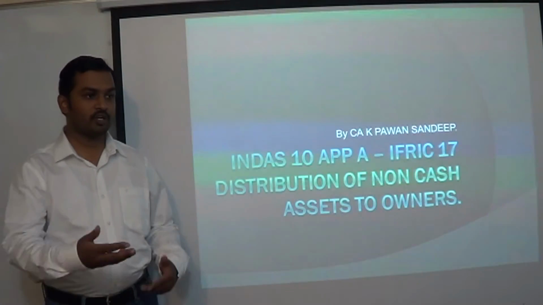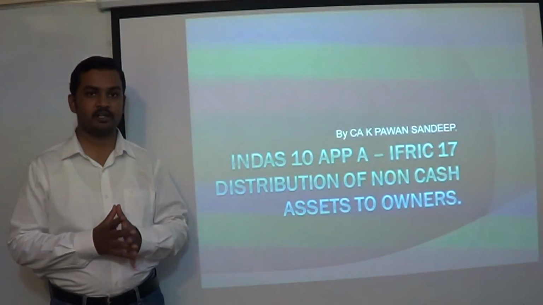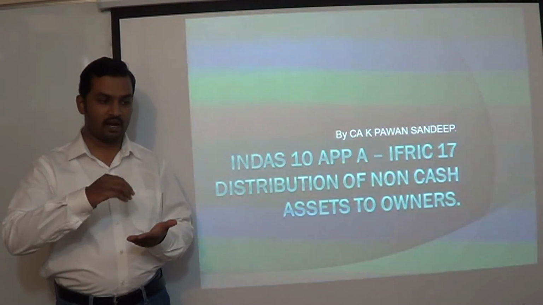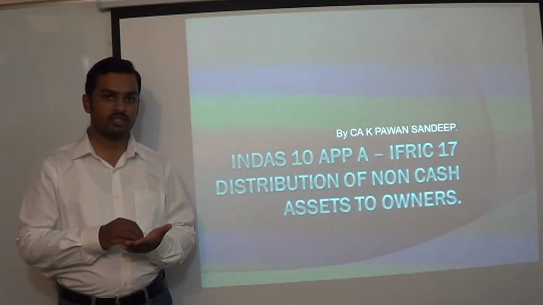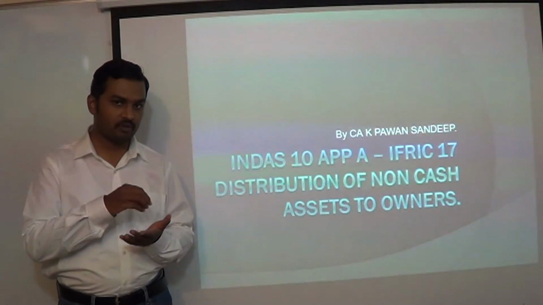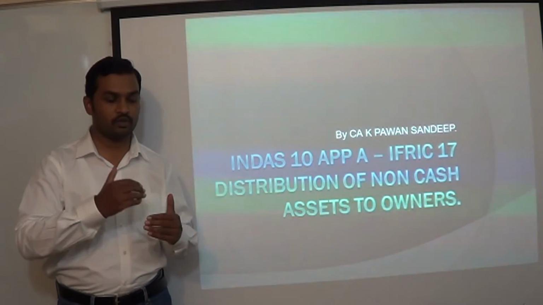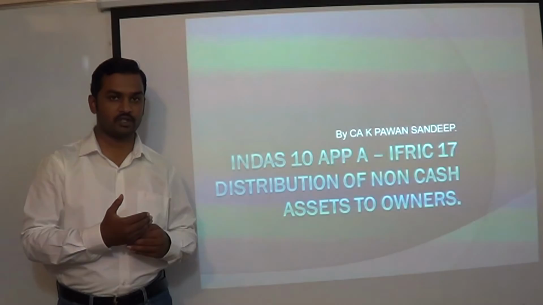Before I go into this, Ind AS 1, Presentation of Financial Statements, only provides that when you declare dividends after the reporting period, the dividend should not be adjusted in your books of account. That means you are not going to provide for the liability, you are not going to subtract it from equity, and you are not going to show it as a liability. That is what the standard says. So when you declare dividends after the balance sheet date, they are not adjusted in the books of account.